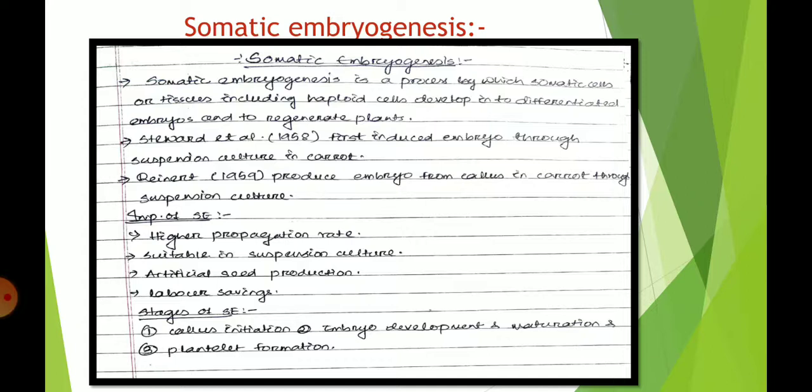Okay, so there is no requirement of very many people to be involved in this particular experiment or session, so this is generally labor saving. So these are some of the importance of somatic embryogenesis. So what are the different stages of somatic embryogenesis? Let's see what the different stages are.